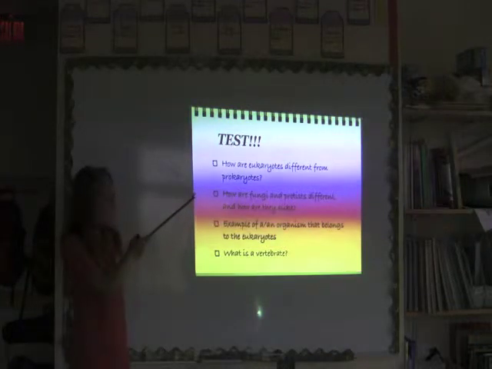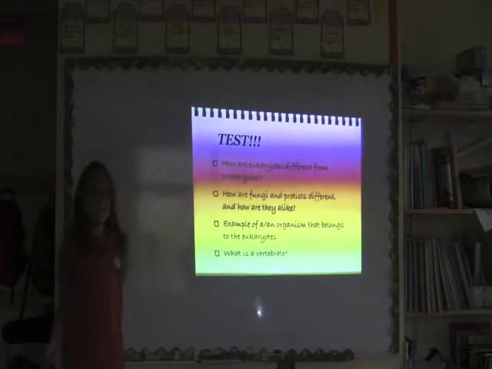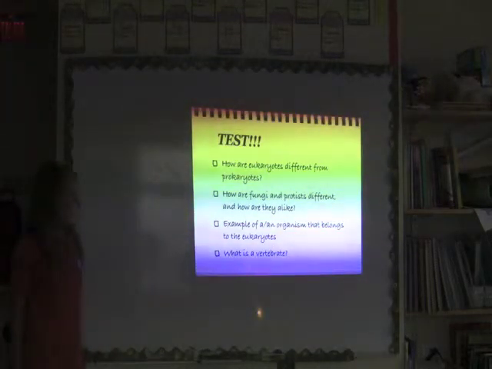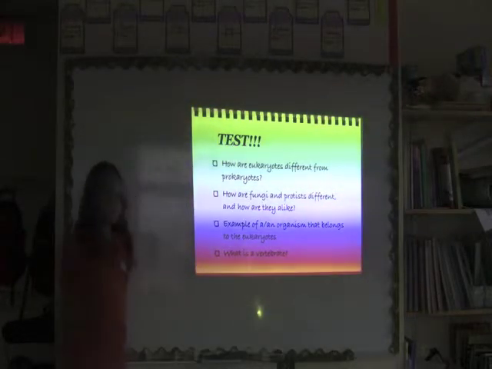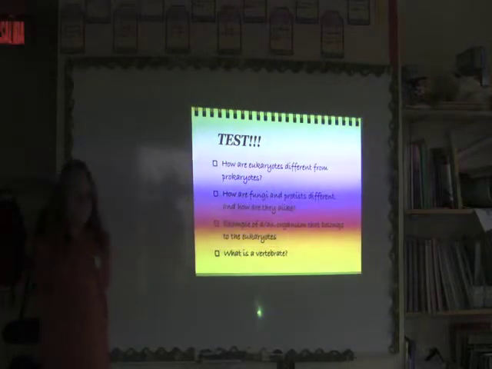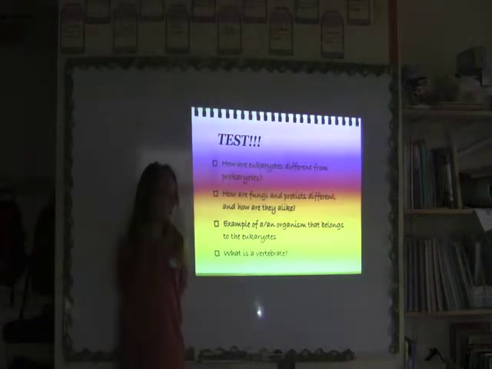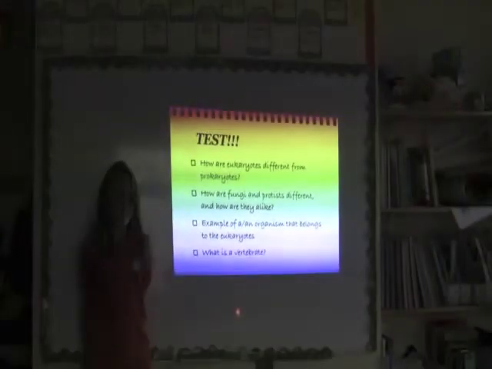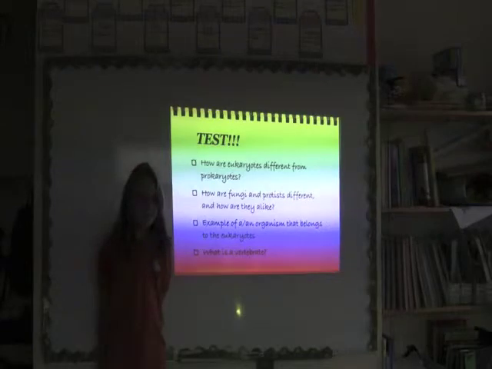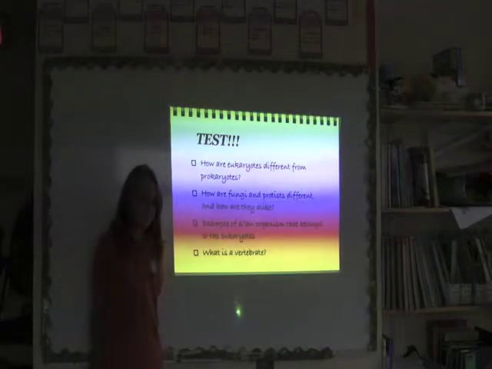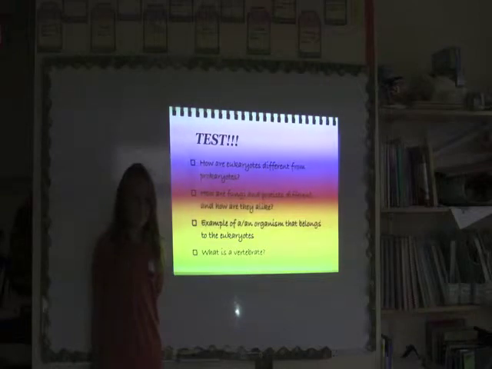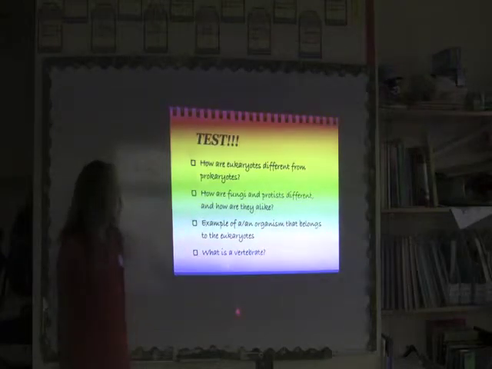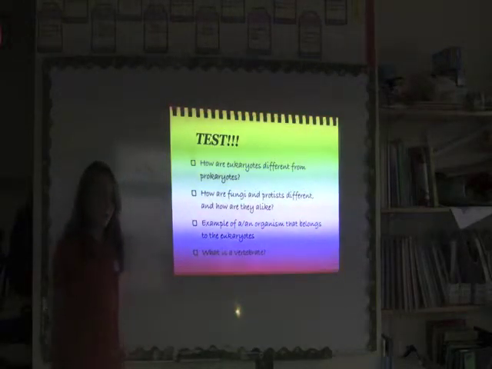How are fungi and protists different, and how are they alike? Seth. The difference between fungi and protists is that fungi are mostly single-celled and protists are mostly multi-celled, and they are alike that they are prokaryotes, sorry. Eukaryotes.